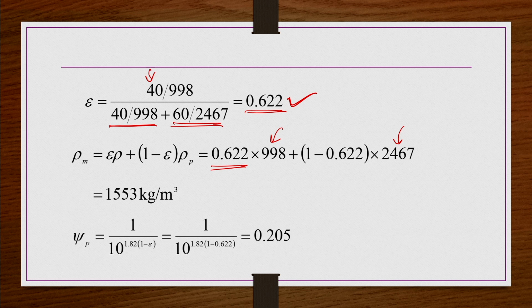Similarly, you need to find out the mixture viscosity. The mixture viscosity mu m is equal to mu by psi p, where psi is 1 by 10 power 1.82 (1 minus epsilon), with epsilon 0.622. So, psi p is going to be 0.205. Then U_S, we have got U_T multiplied by epsilon square psi p according to the first method.